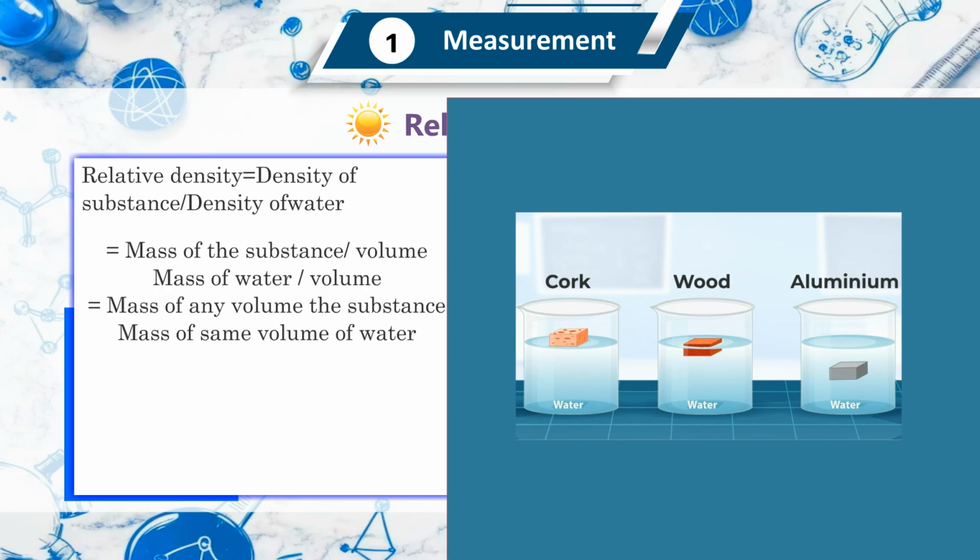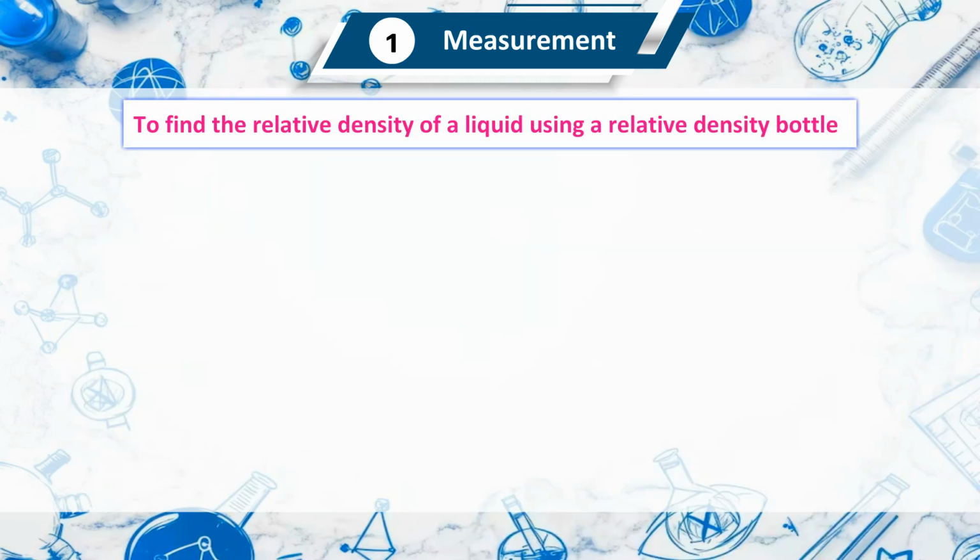Thus, we can define the relative density of a substance as the ratio of the density of that substance divided by the density of water. Relative density equals density of substance upon density of water, which equals mass of the substance upon volume upon mass of water upon volume, which equals mass of any volume of the substance upon mass of same volume of water.